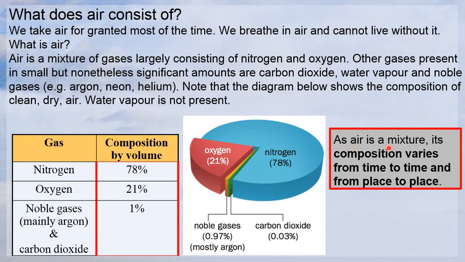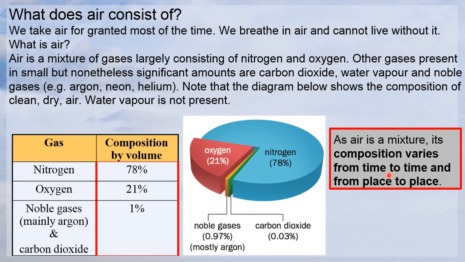As air is a mixture, its composition varies from time to time, which means, let's say, daytime, in the morning, and nighttime. Let's say if you compare the carbon dioxide in the city at night and in the morning. In the morning, of course, the concentration or amount of CO2 will be much higher compared to night time.